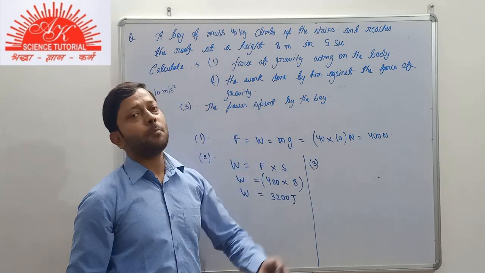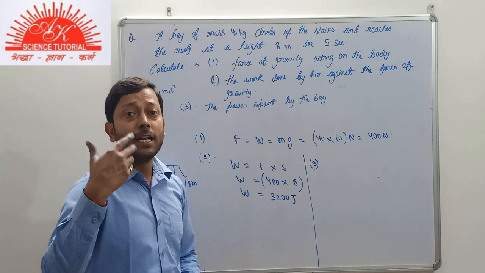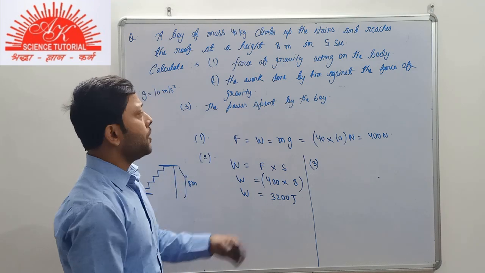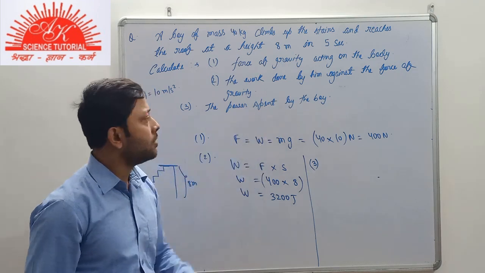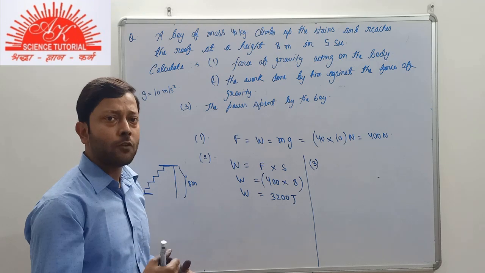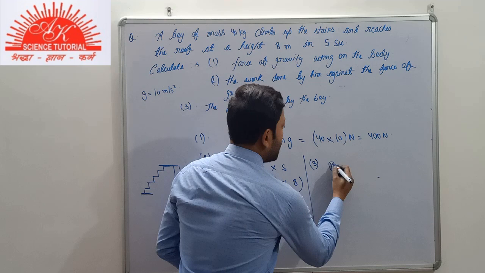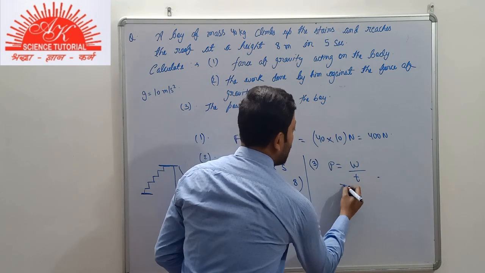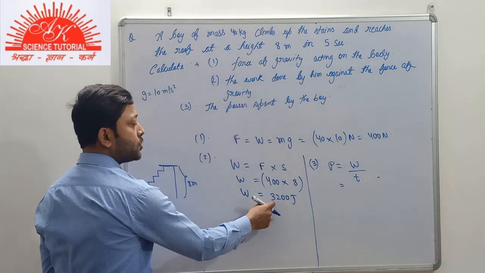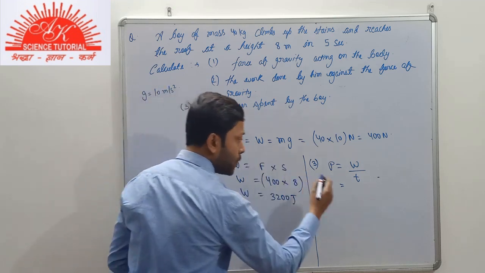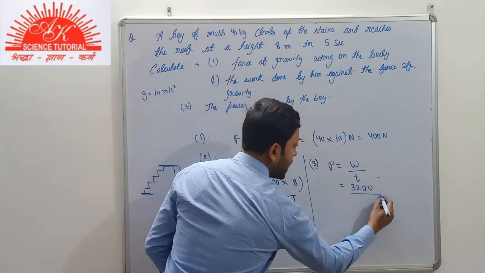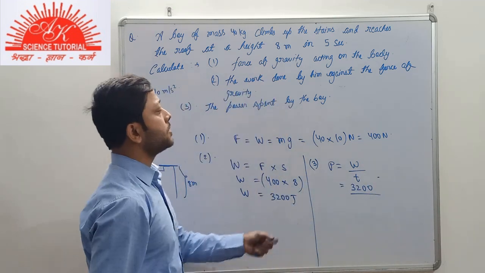The power spent by the boy, or the power developed by the boy. We can use either of the terms, spent or delivered. Delivered in the case of appliances. So, for power, you know that it is work done per unit time. He is doing a work of 3200 joule, and the time is also given to us.